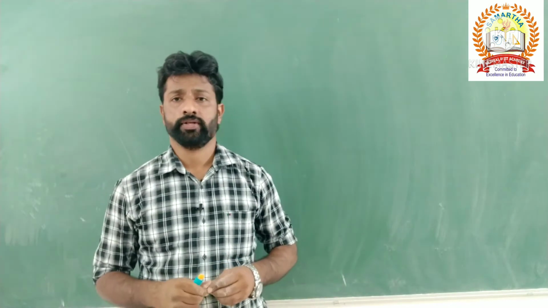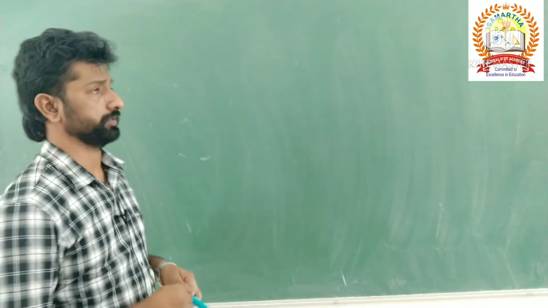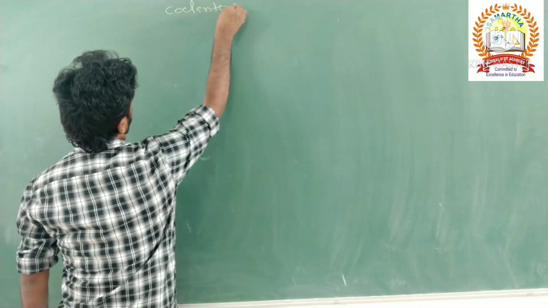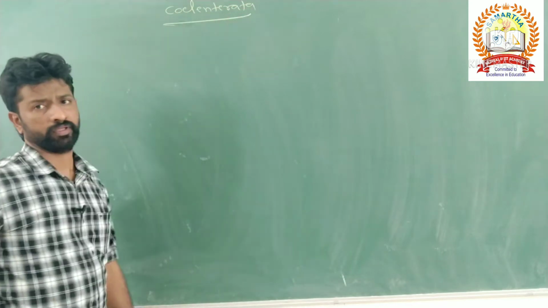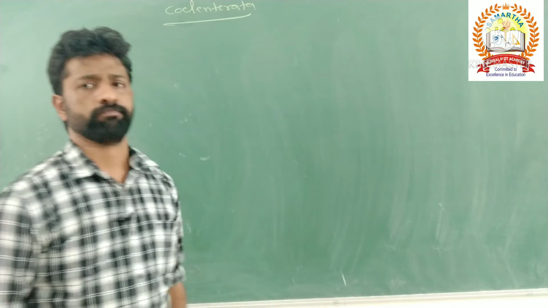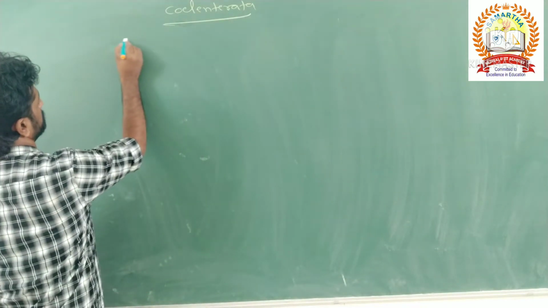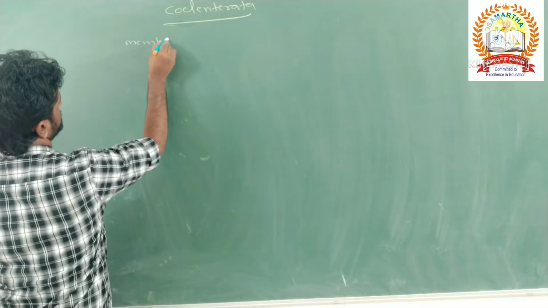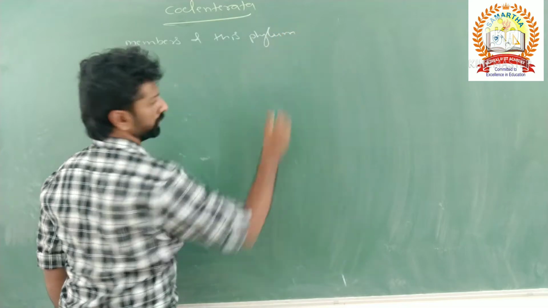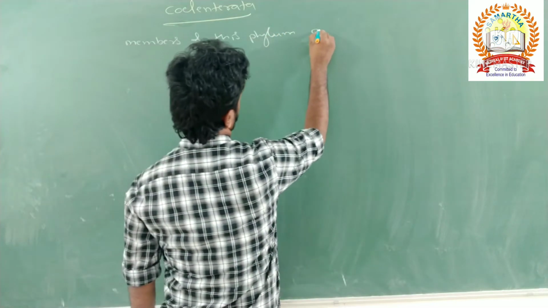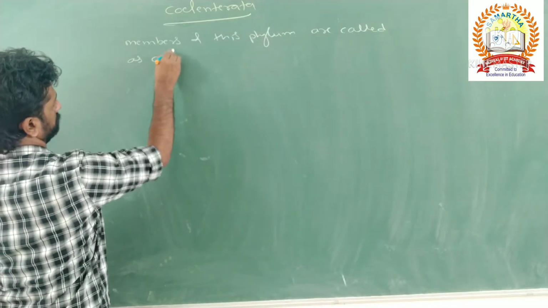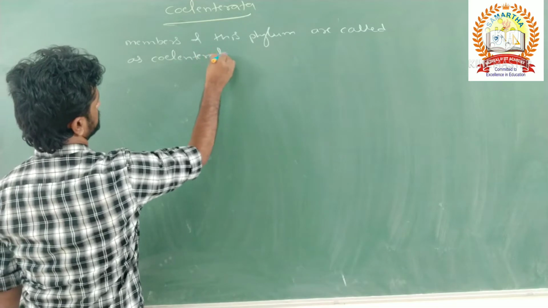And today's topic for the discussion is the next phylum, that is phylum Coelenterata. The organisms which come under this phylum are called cnidarians. The members of this phylum are usually called coelenterates.